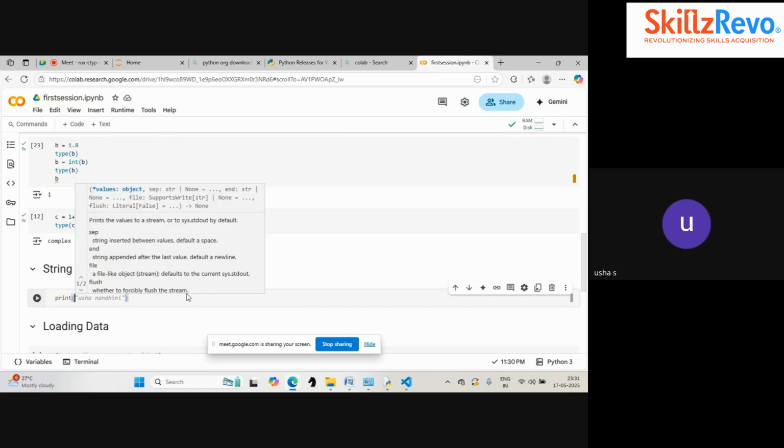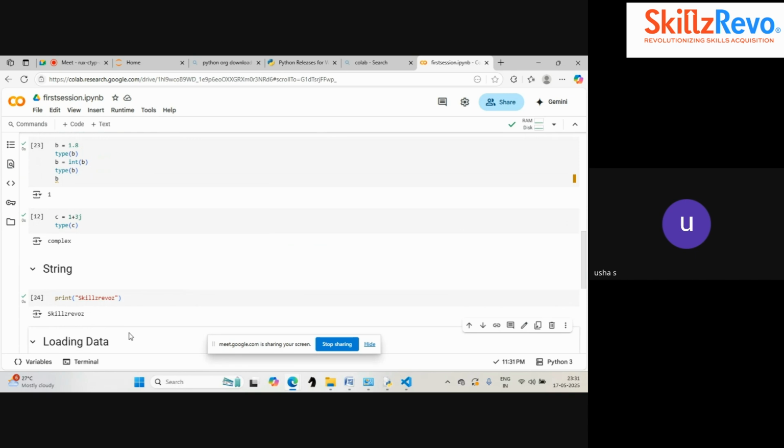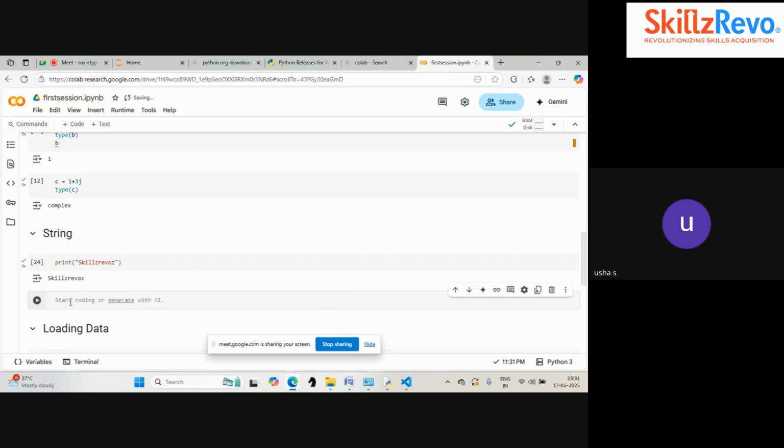Whenever you are typing something inside the print, like the word skills, it will display the word, right? Now I want to declare that text to some variable, like previously we did for our numbers.